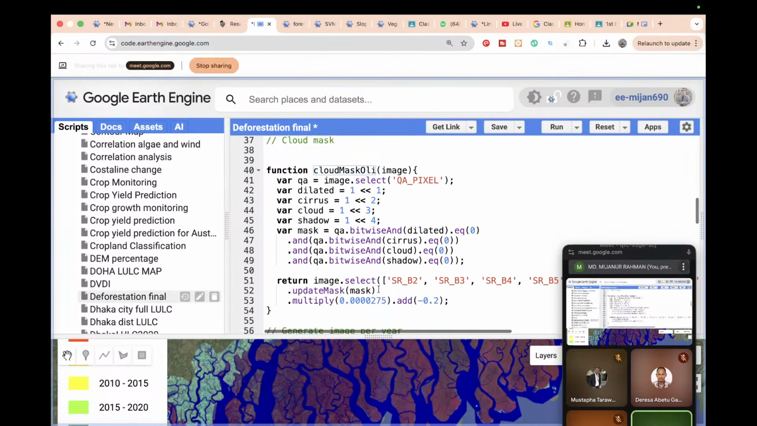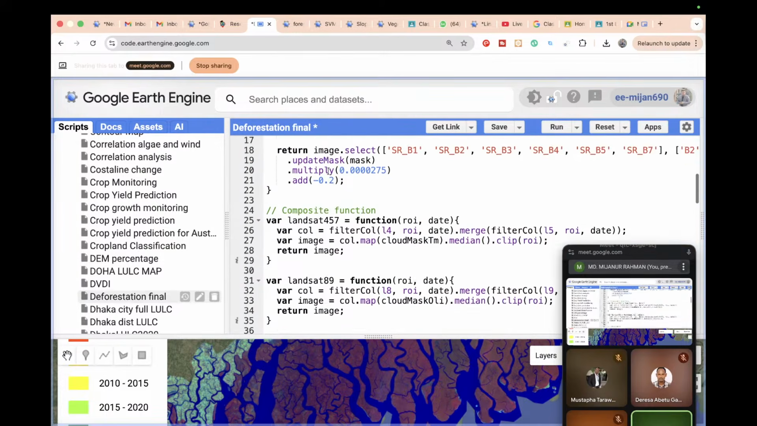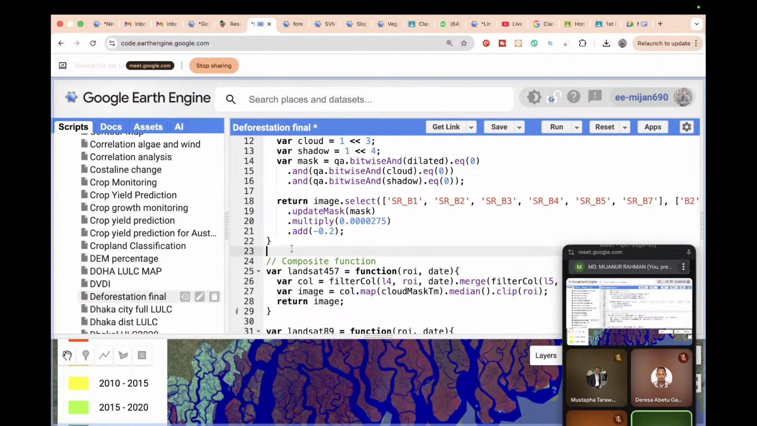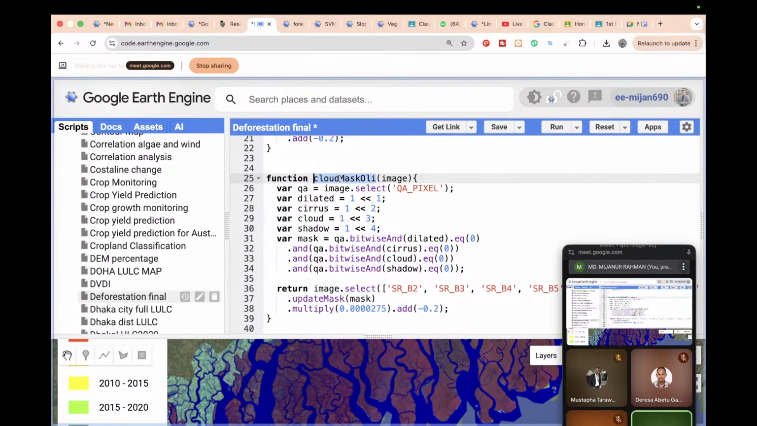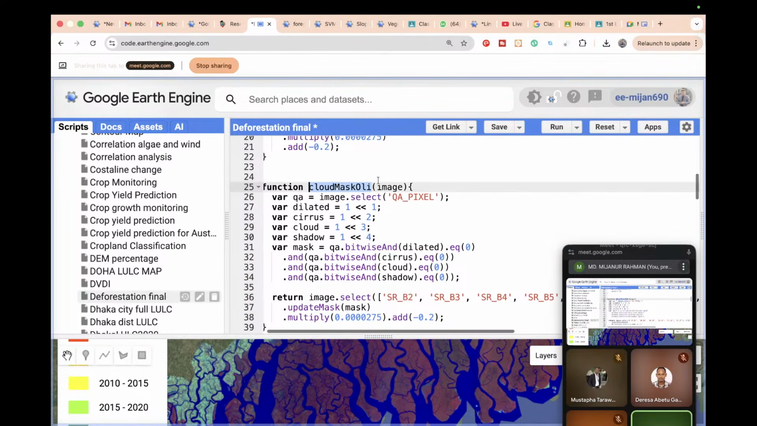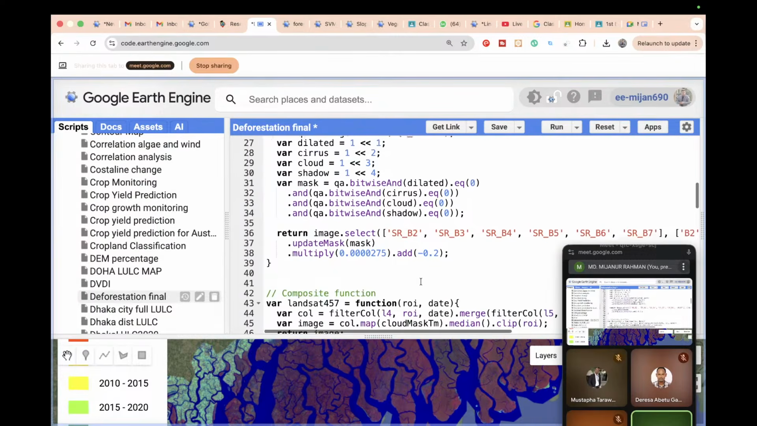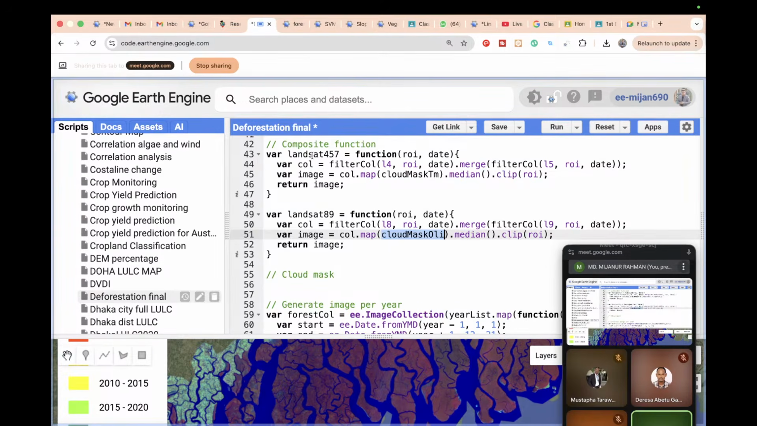This is the cloud mask function for Landsat 8 and 9. So I copy the code and paste it above the code. Again, I paste here. So this is the function variable name, mainly removing the cloud from Landsat 8 and 9. If you check, this function variable name is cloud mask OLI. So this cloud mask OLI simply connects in here, again median and clip. And in this way we also create a function. So we create two functions, Landsat 4 5 and Landsat 8 9.